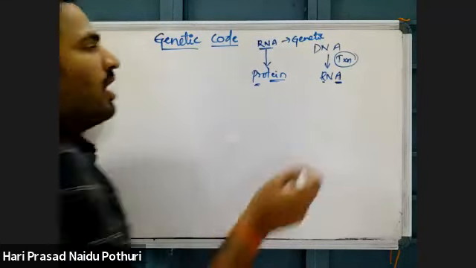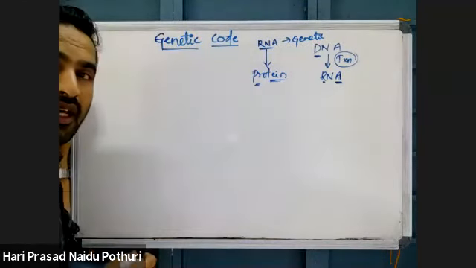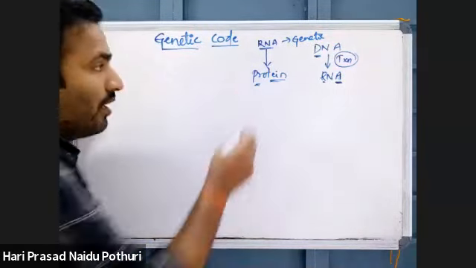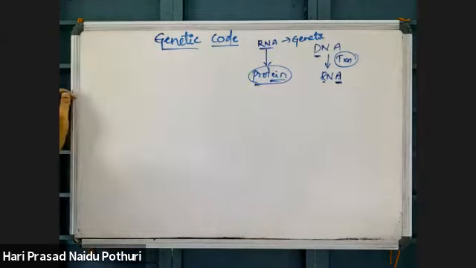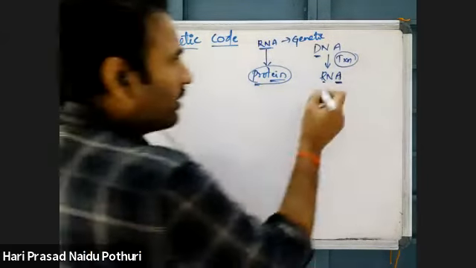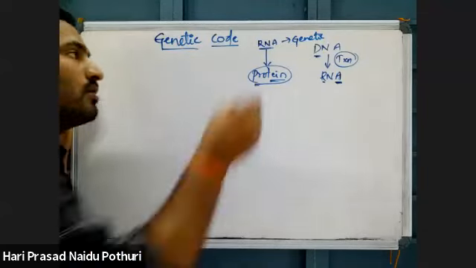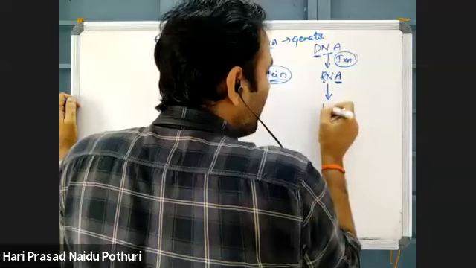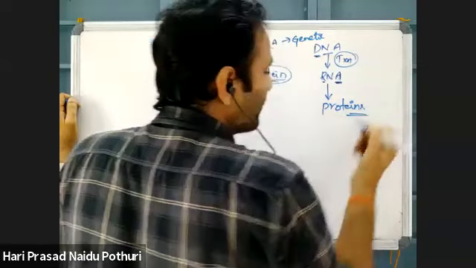But organisms which have DNA as genetic material, DNA is the genetic material here, but the phenotypic information is based on the synthesis of protein. So here DNA cannot directly synthesize into protein. So organisms which have DNA as genetic material depend on RNA for the expression of the character.